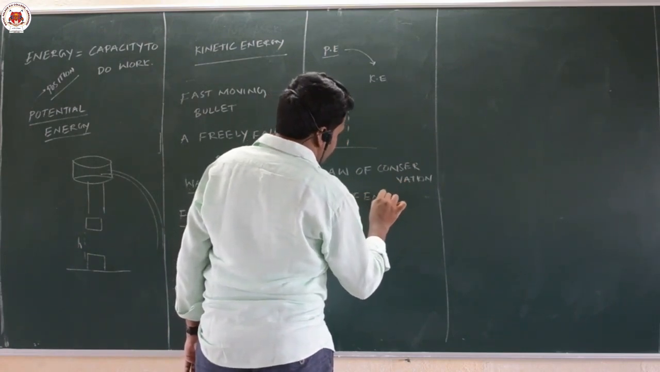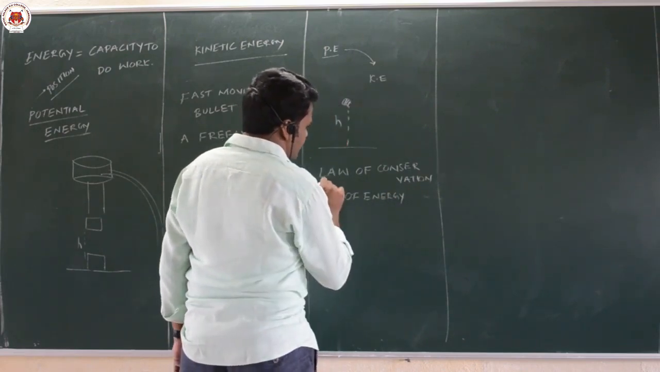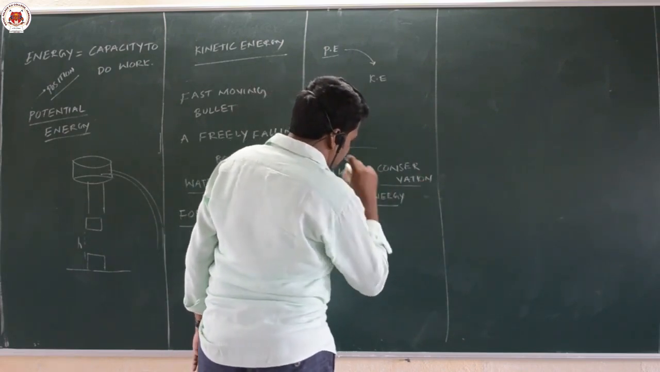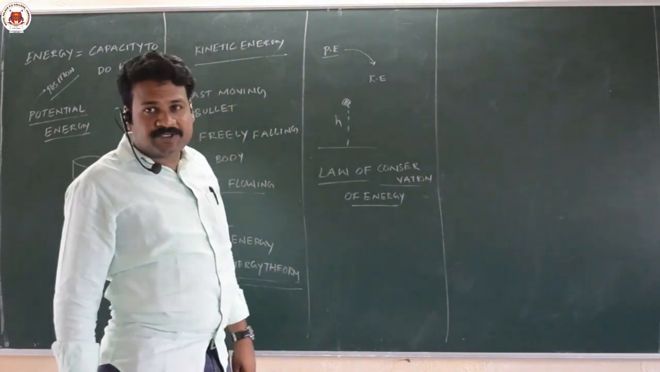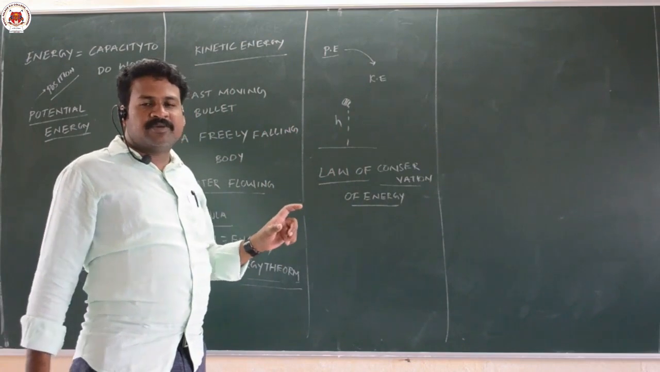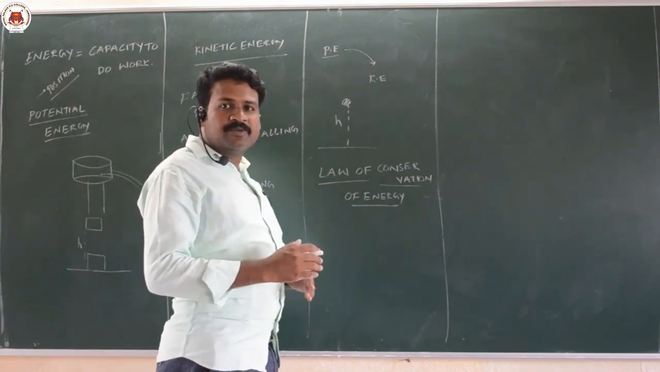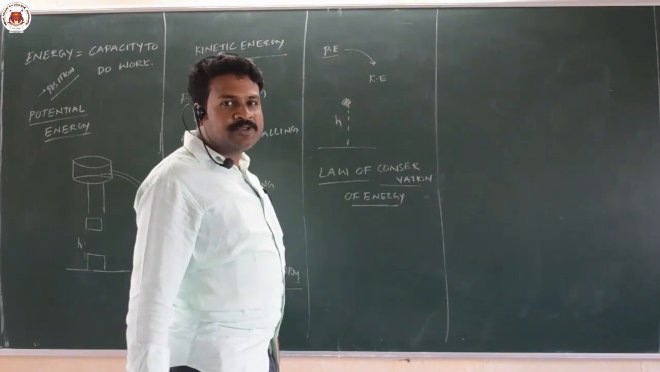This is the law of conservation of energy. What does the law of conservation of energy mean? The total energy of a system remains constant. If energy disappears in one form, it reappears in another form without any loss.